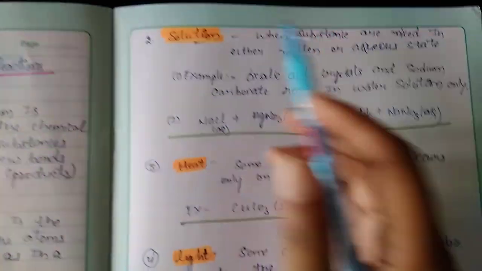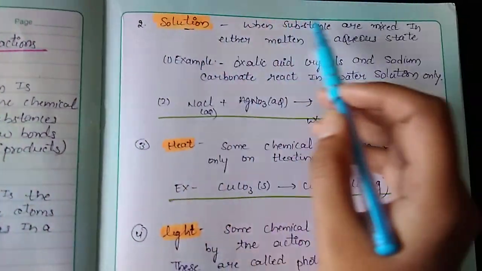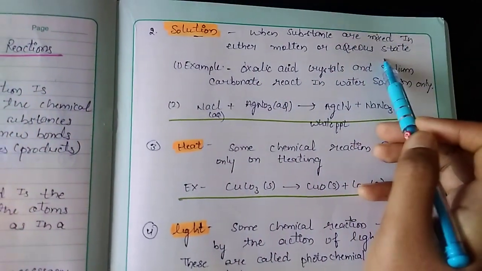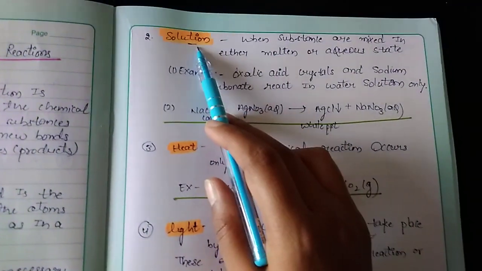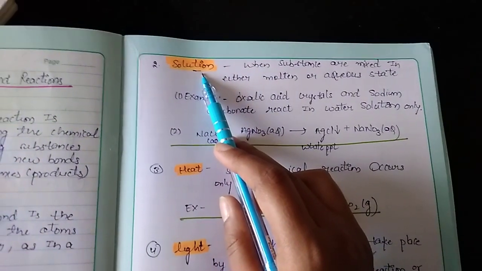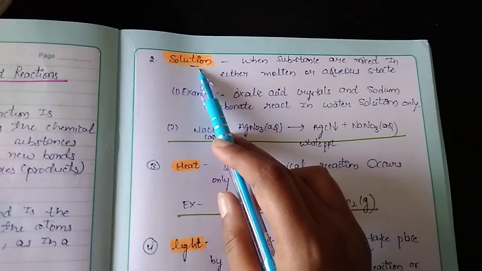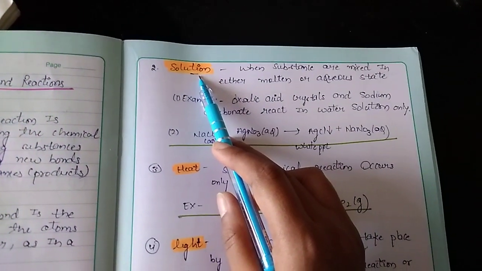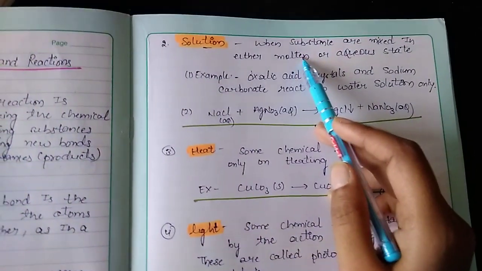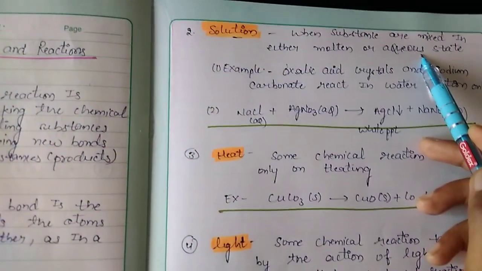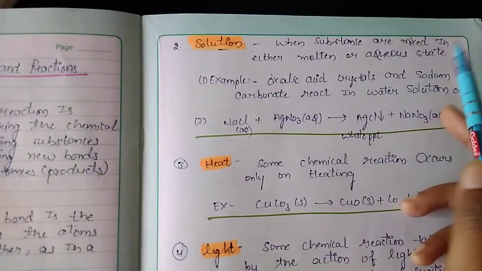The second necessary condition for a chemical reaction is solution. In some cases, a chemical reaction occurs when substances are mixed in either molten or aqueous state.